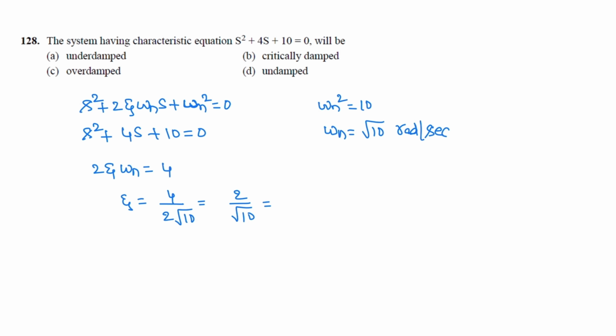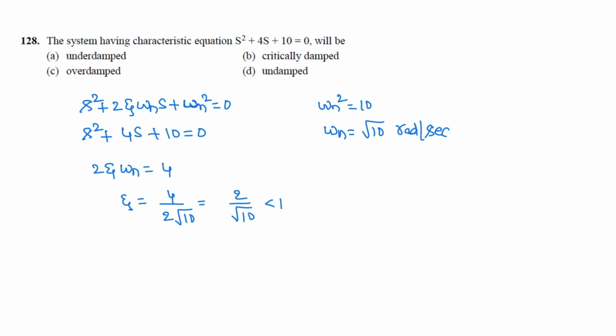Its value is obviously less than 1. Root 10 is more than 3, so its value is less than 1. If zeta is less than 1 and not equal to 0, the system is underdamped system.